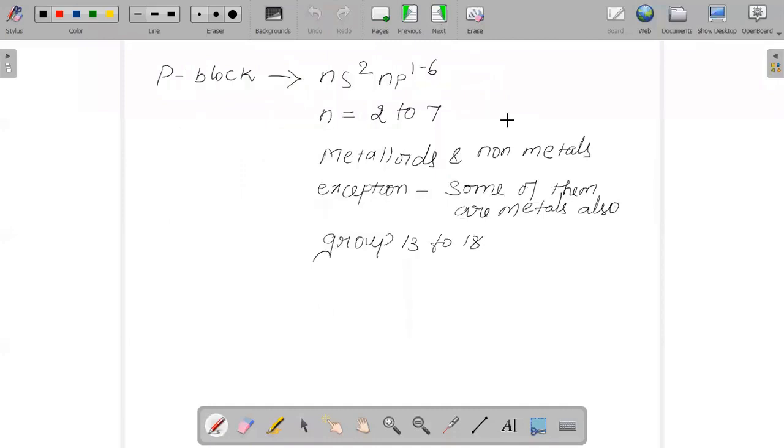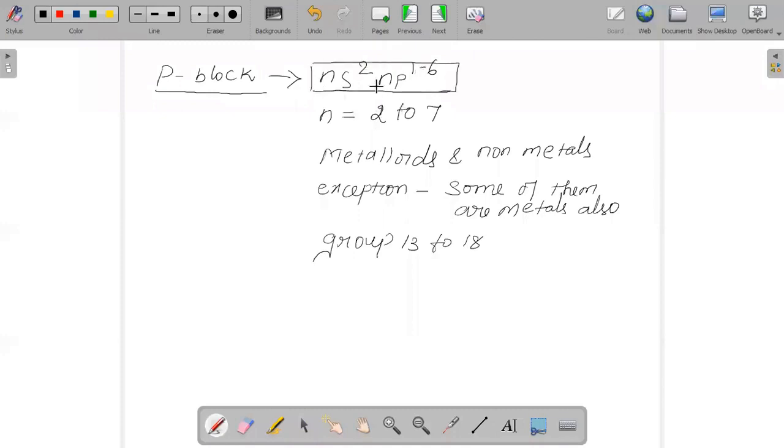Elements in which, obviously, the last electron should enter any of the three p orbitals of their respective outermost shell. They have to reach the three orbitals of their respective outermost shell. Hence, when we are doing the electronic configuration, it is also important that you know the general electronic configuration. This is also asked as a question.